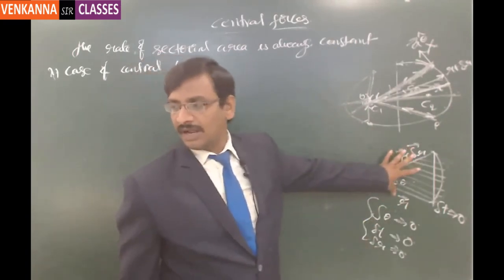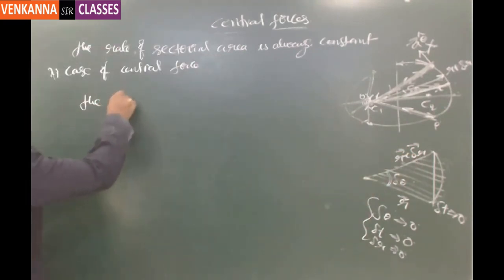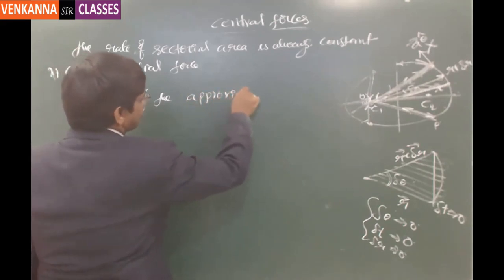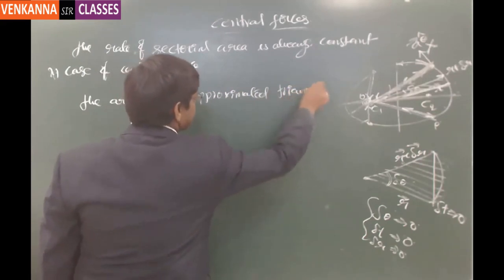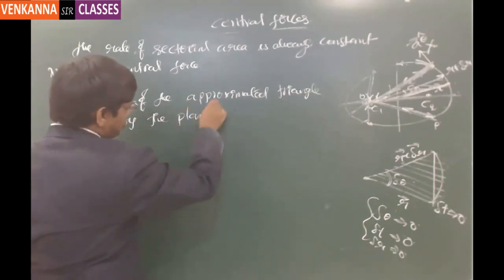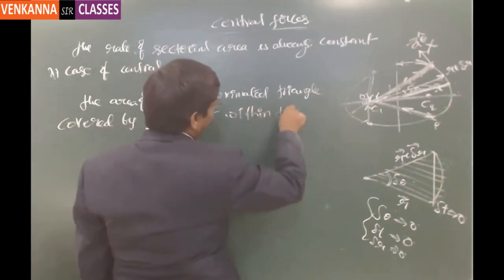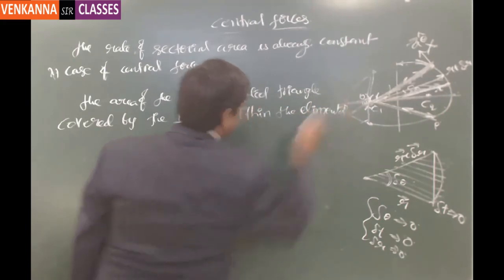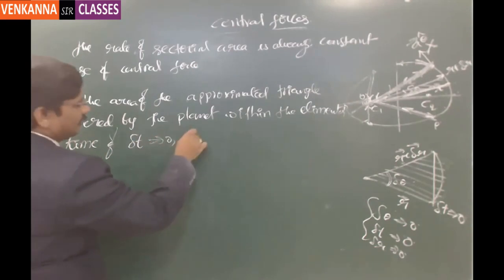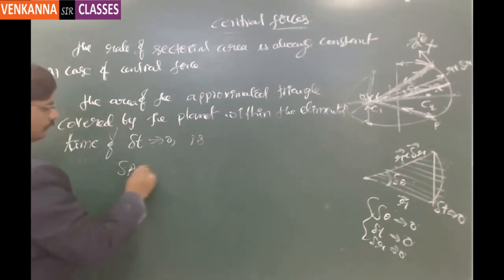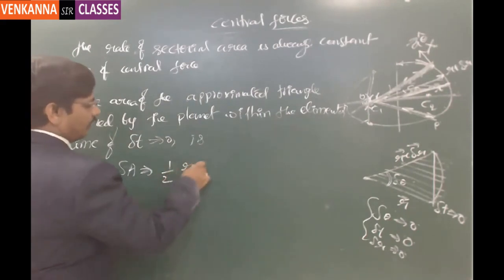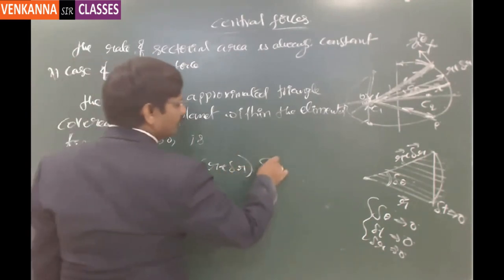From this understanding, the area of the approximated triangle covered by that planet within the elemental time of delta t tending to 0 is delta A equal to, so for any triangle with lengths r and r plus delta r, the area is going to be half r into r plus delta r into sine of the angle between these two.